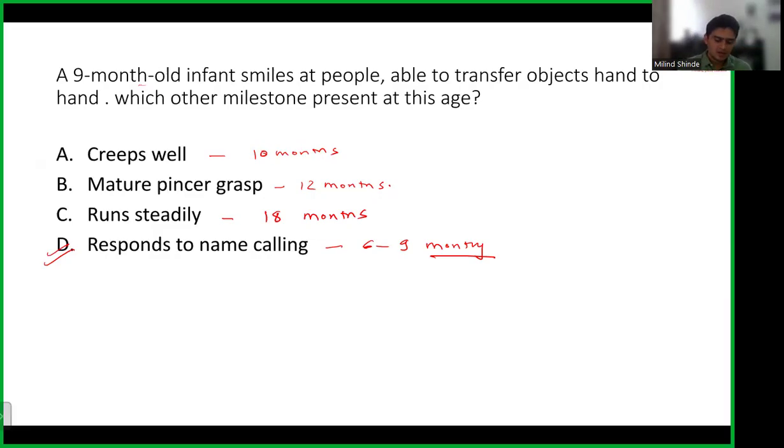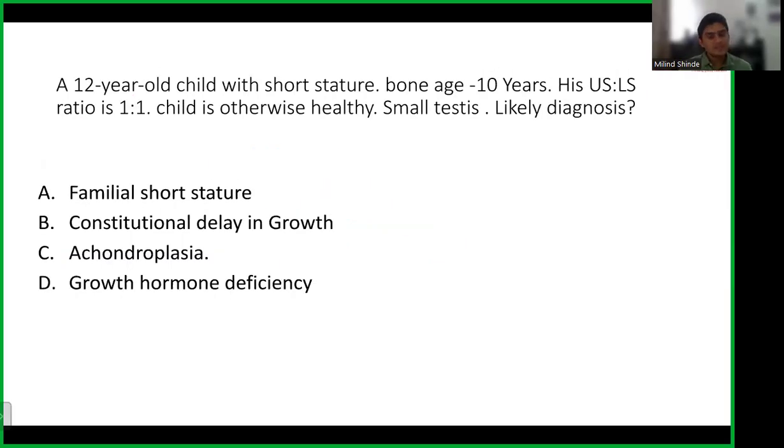Again, we have four spectrums: fine motor, gross motor, social, and language. In our notes, I have given you the brief list. All these milestones, at least A, B, C, are there in our notes, so you can rule out the options. As I told you, there are hundreds of milestones. You don't have to remember all. I have given you all the important milestones that are required in your notes. Okay. Now let's move on to the next question.